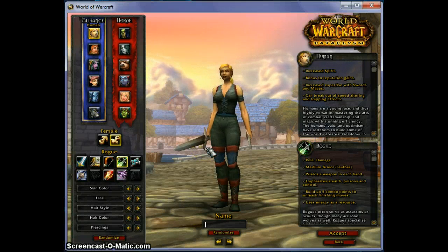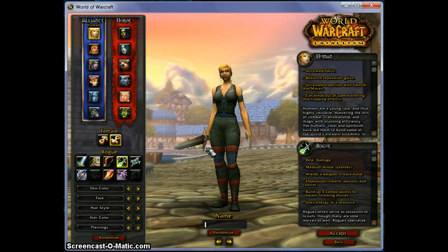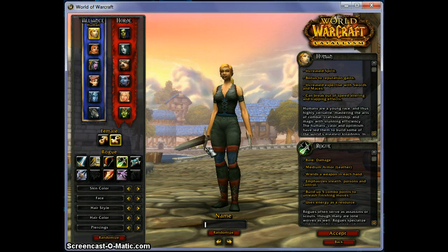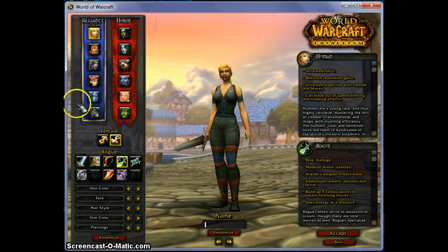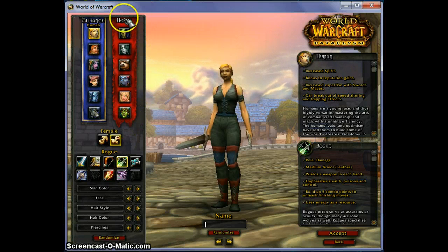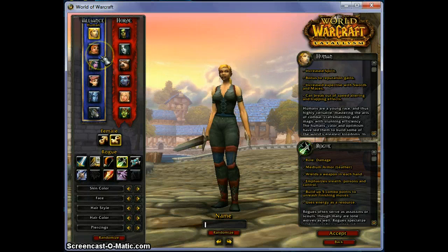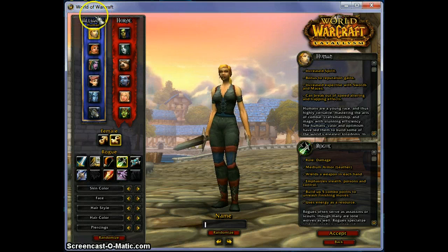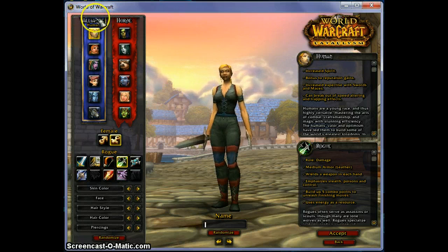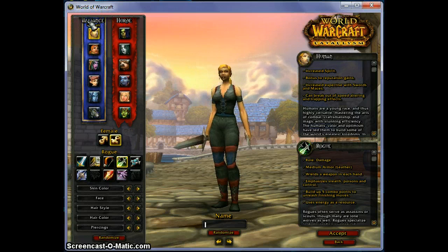Just want to give you guys who are new to the game a brief introduction to the character creation screen and explain some of the things that you're seeing here. Okay, first off, you'll notice that you have two different factions to choose from, and this is when we're choosing our race of character, or what race our avatar will be in the game. Now, if you want to participate with the WoWInSchool project, you'll need to choose Alliance, at least initially, because all of our characters in our guild are all Alliance faction.